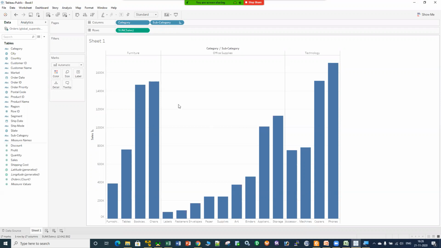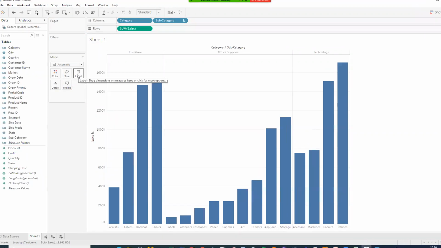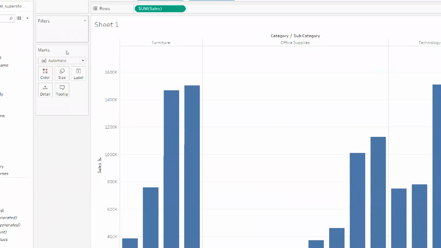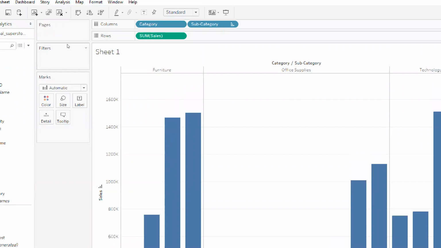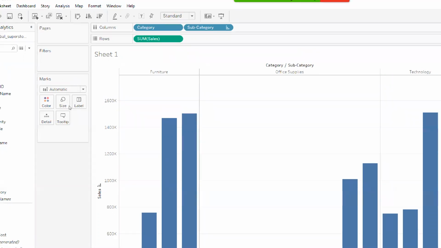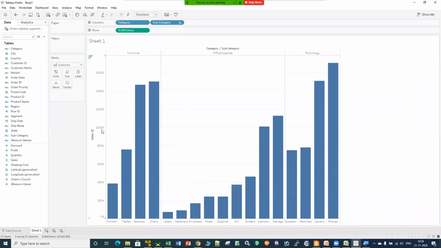There is one more way I can get that number. Let me take that sales and put it into this label box. Let me zoom in. This area is very important. There are a couple of boxes available over here: color box, size box, label box, a detail box, tooltip. Okay, this area is also important, which is called filter. If you want to filter out your data, you can easily filter out your data. Slowly, as we progress into the course, you will get to know how and why we are using these particular boxes. Each and every box has its own features and functionalities.